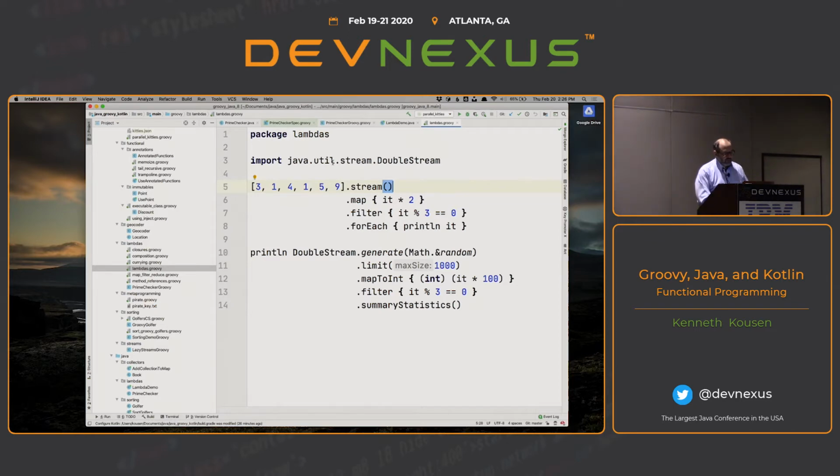So in other words, this is a regular list in Groovy. This is the stream function, the method that's added to the collection interface in Java. So the result of this is a stream, and therefore I can do map, filter, and for each here. And the argument, in Java, would be a functional interface: a predicate, or in this case, a function. This would take a predicate. This takes a consumer. In Groovy, you would supply a closure to do the same thing, and it works.